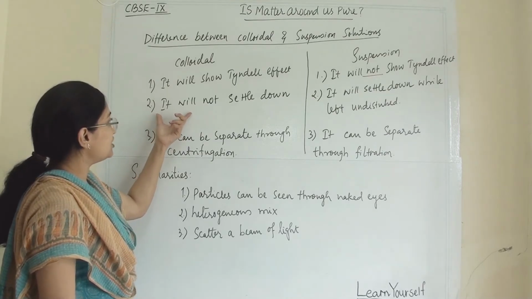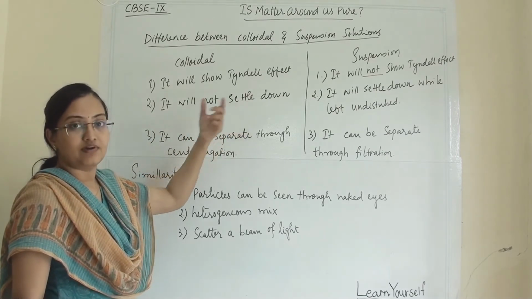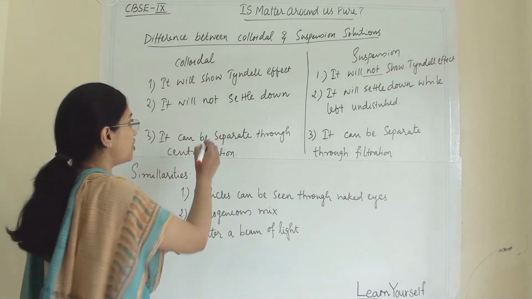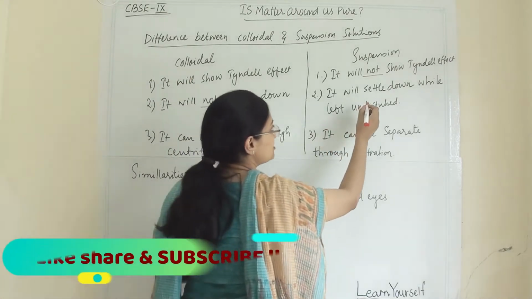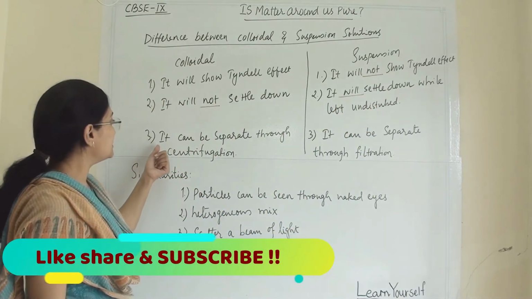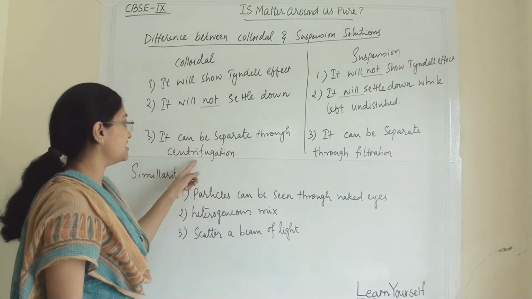Second, the colloidal solution will not settle down while left undisturbed, whereas a suspension will settle down. Third, a colloidal solution can be separated through centrifugation.